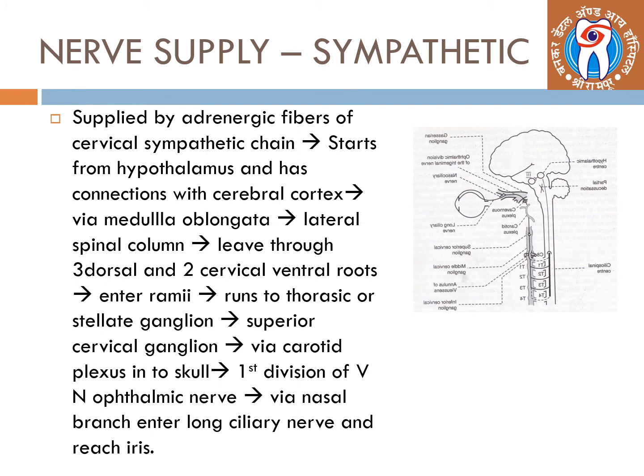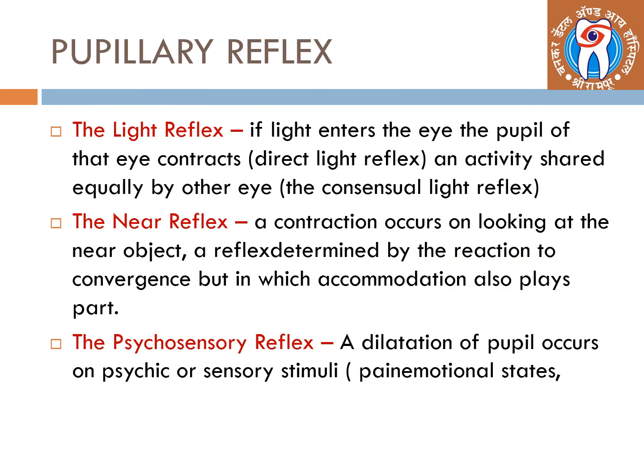Coming to sympathetic nerve supply, it is supplied by adrenergic fibers of the cervical sympathetic chain, which start from hypothalamus and has connection with the cerebral cortex. Then via medulla oblongata and lateral spinal column, they leave through the third dorsal and second cervical ventral roots and enter rami. It runs to thoracic and stellate ganglion, then to superior cervical ganglion, and via carotid plexus into the skull. First division of the fifth nerve, ophthalmic nerve, via nasal branch enter the long ciliary nerves and then reach to the iris.